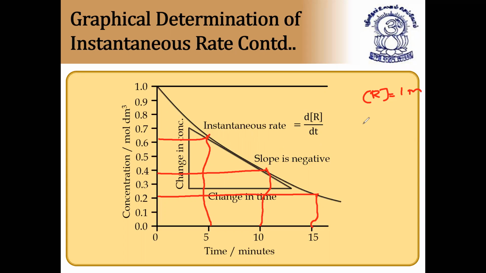For example, if they ask you about the instantaneous rate between 5 to 10 seconds, how do you calculate it? You take 5 to 10 seconds as the interval. The concentration at 5 seconds is 0.6, so R1 is equal to 0.6, because we are not taking from the start, we are taking from 5 to 10 seconds. The concentration R2 after 10 seconds becomes 0.4. I'll write it clearly.